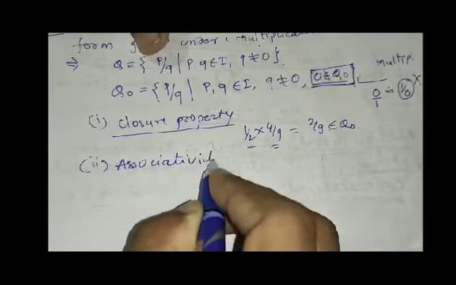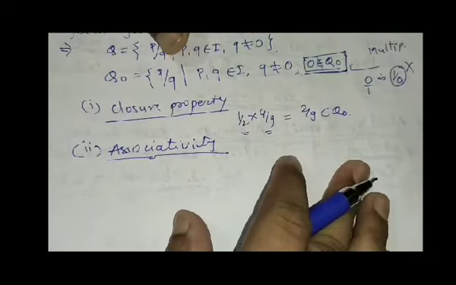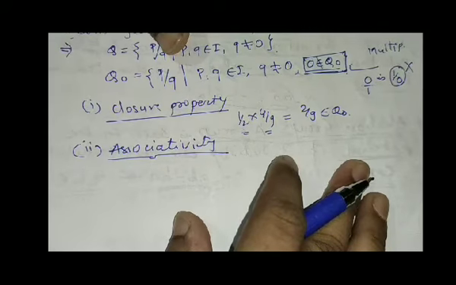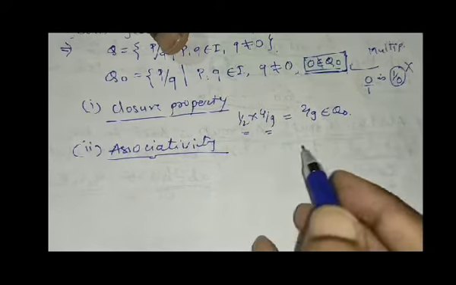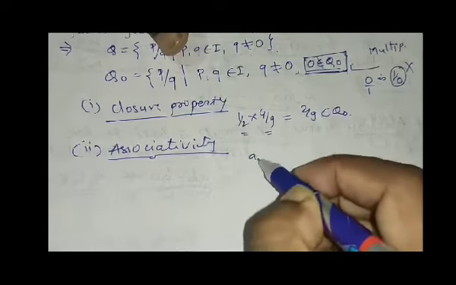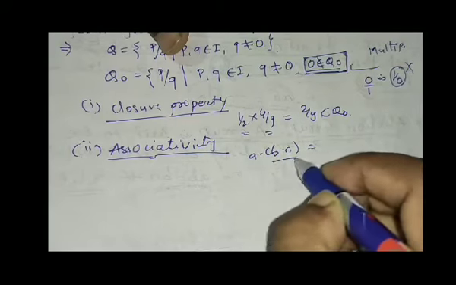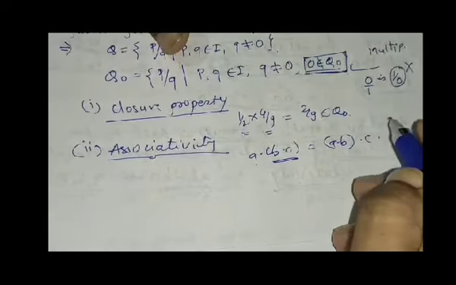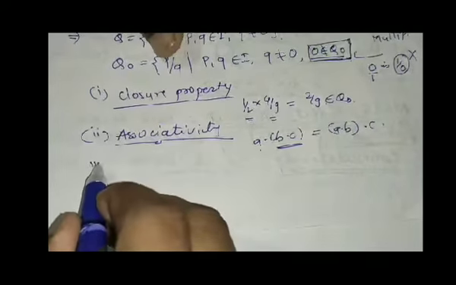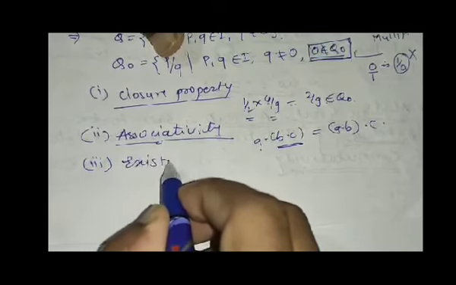Second point is the associative law. Associativity is also very simple and you can prove it on your own. Multiplication of rational numbers is an associative composition. You can take any three rational numbers, suppose A, B, C, and do the product in either grouping. So no problem. Then the third point is existence of identity.